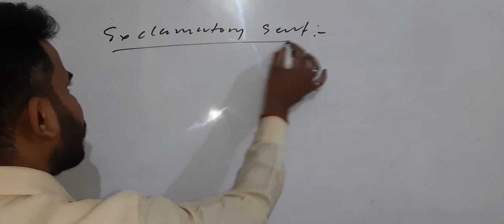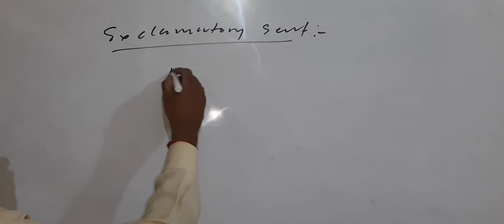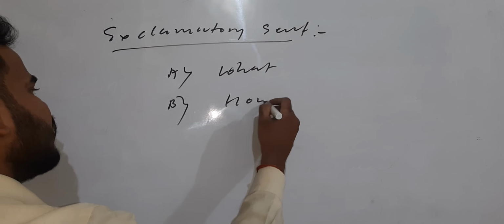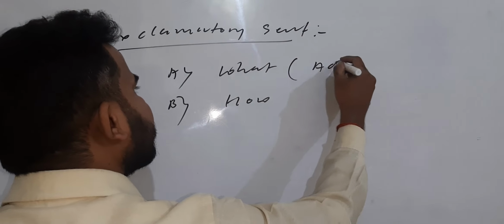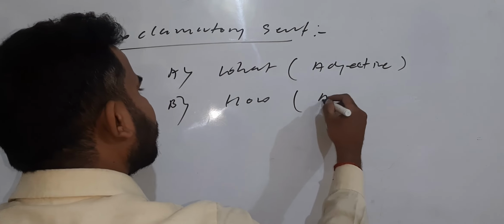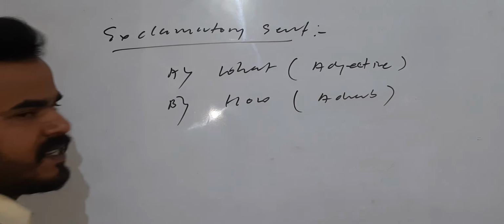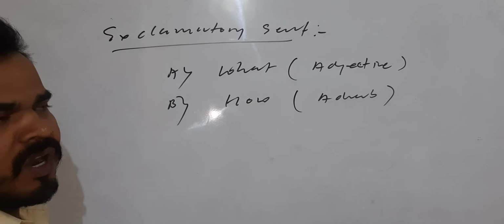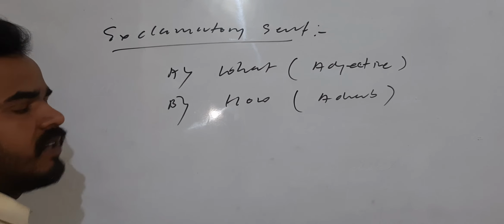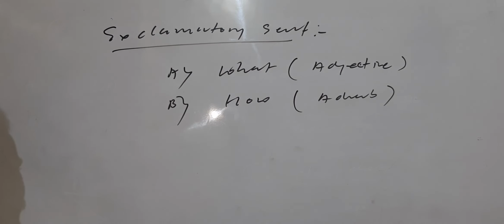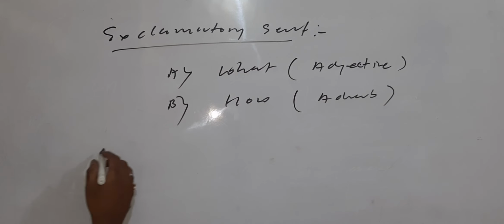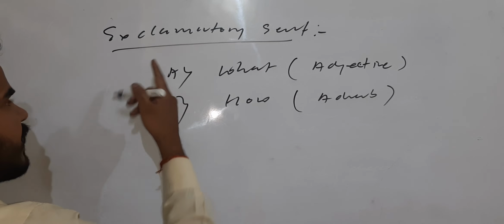Exclamatory sentences. But look, in this sentence there are two forms of exclamatory. One stands with what, another one stands with how. This is called the form of adjective. This is called the form of adverb. So generally you understand, an adjective is explaining a noun and pronoun, and how will tell about a verb, an adverb, that stands with inversions. Adverbs both are the part of inversion. Okay, look now. Suppose I am giving an example of adjective exclamatory.